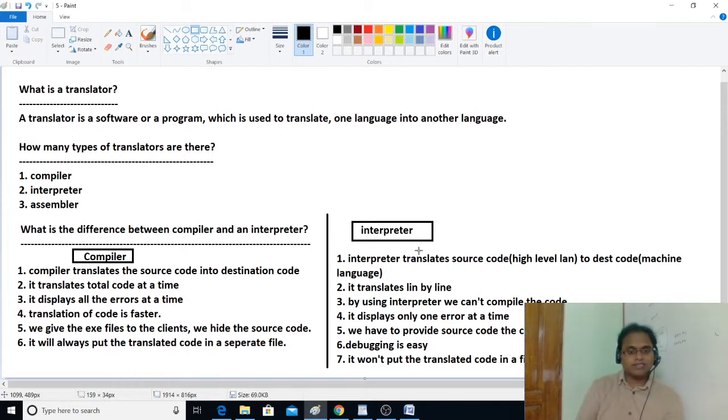So why do we interact with the computer? To perform any arithmetic task very easily, fastly, and in less time. Within nanoseconds we can perform many tasks. We can store lots of data. We can get the data whenever we want. So that's why we use computers. Then we talked about translators.